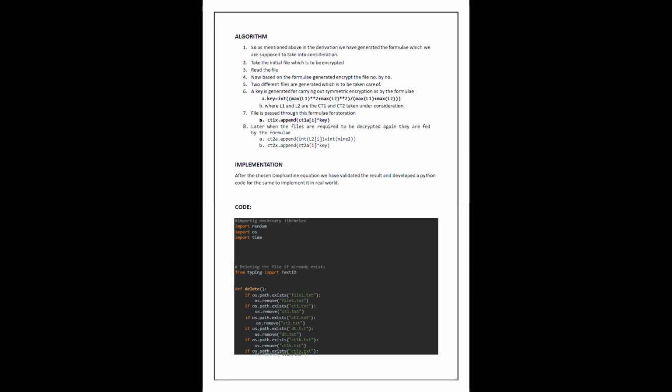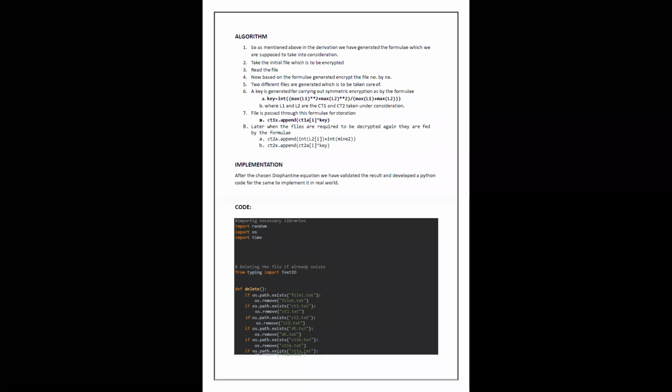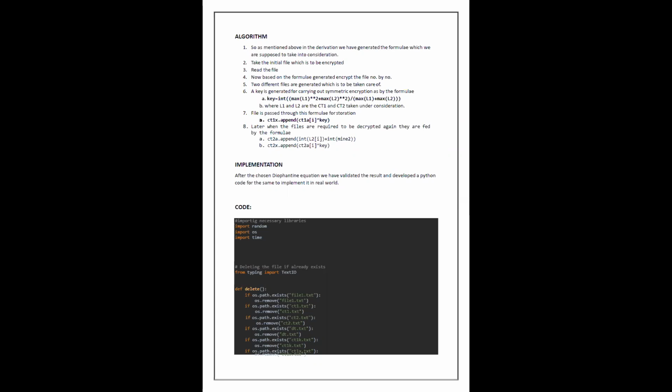Also, for the encrypted file, we have to get a key. This is the formula for the public key, which will be generated for the encrypted file. In the formula, sir, L1 and L2 are mentioned. Basically, L1 and L2 are CT1 and CT2, which are ciphertext 1 and ciphertext 2. After the key is generated, the file is passed through the formula for storage, and the key is appended to it. Later, when the files are required to be decrypted again, they are fed through the formula, and the key is applied to it, so it gets decrypted.